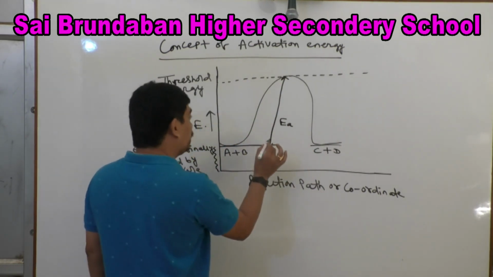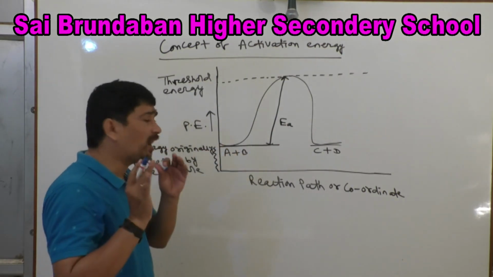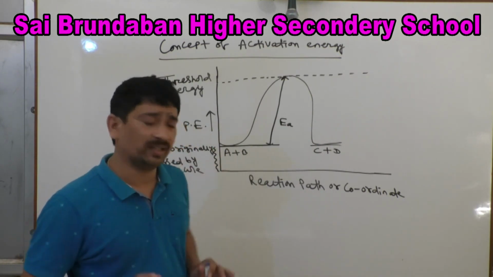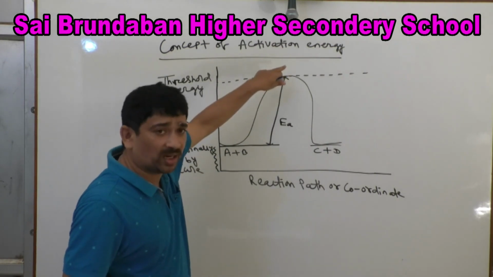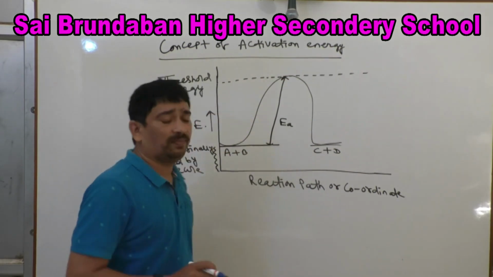Look at this, A and B are the reactants which do not possess a sufficient amount of energy. So when A and B reach the threshold energy barrier, then that gives the product. Otherwise, they will not give the product.